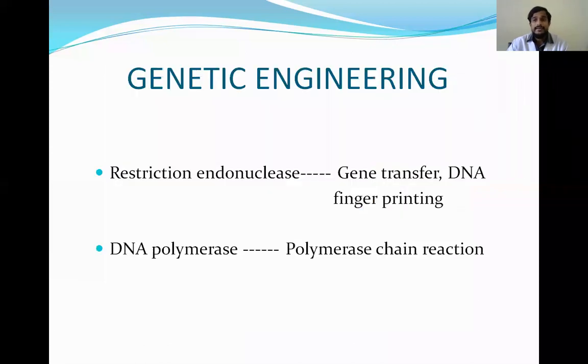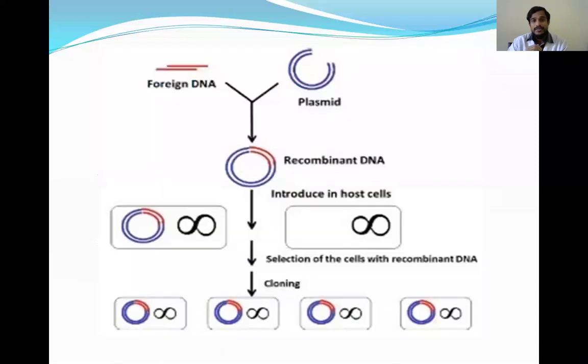And in genetic engineering, the uses of enzymes are: restriction endonuclease, which is useful in gene transfer and DNA fingerprinting, and DNA polymerase, which is useful in the polymerase chain reaction. So here you know the recombinant DNA technology.